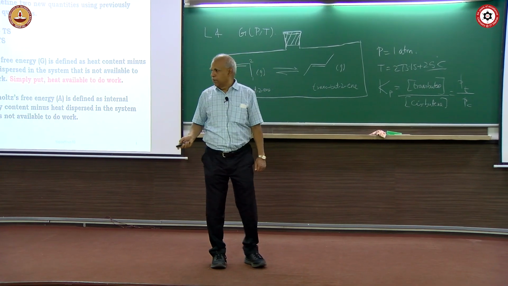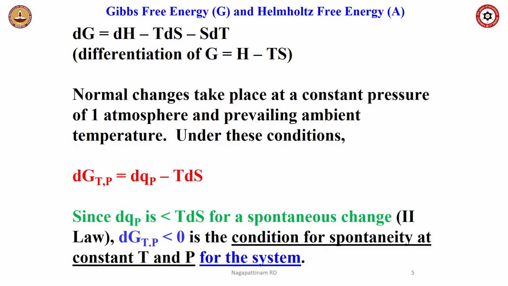Okay, with that we will go straight to dG equal to dH minus T dS minus S dT. That comes from differentiating G equal to H minus TS, and dG is the change at constant T and P, which is the condition for spontaneity, normal temperature, normal pressure. You see that dH at constant pressure will be nothing but heat absorbed or given out, minus T dS of the system. So, this is the condition for spontaneity.